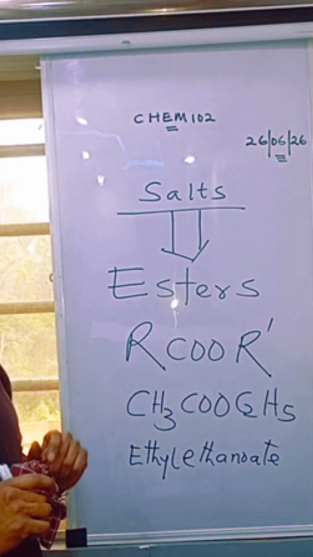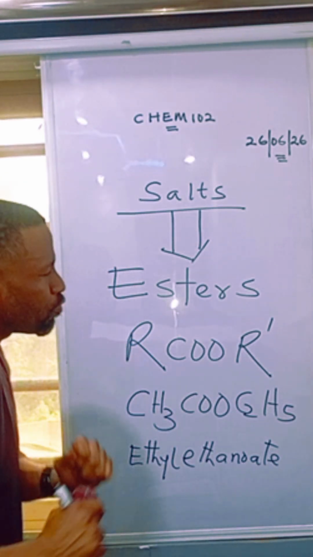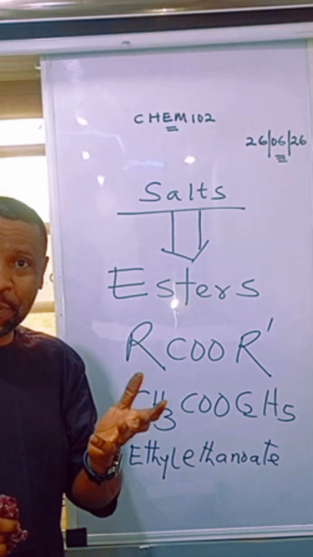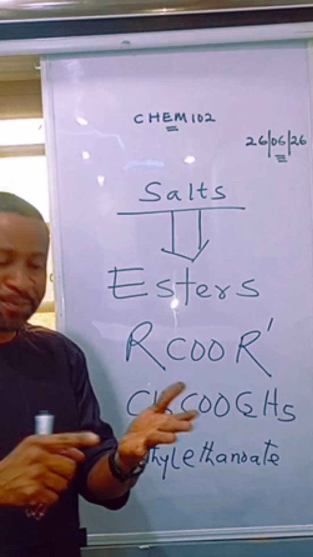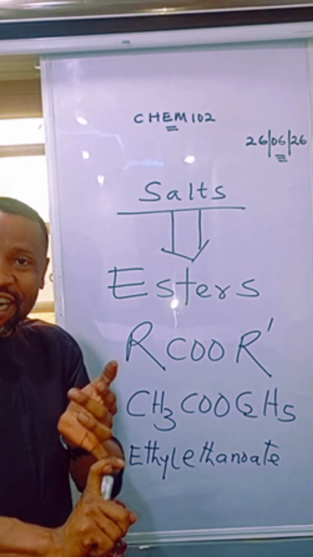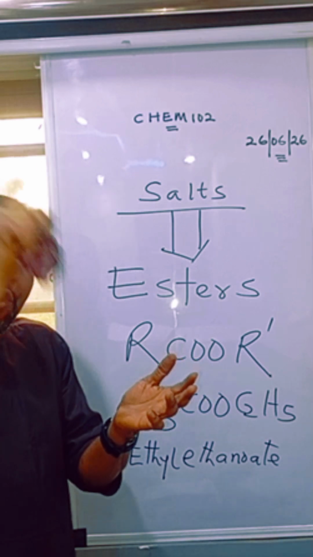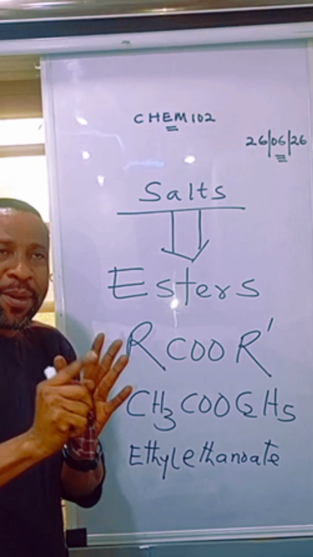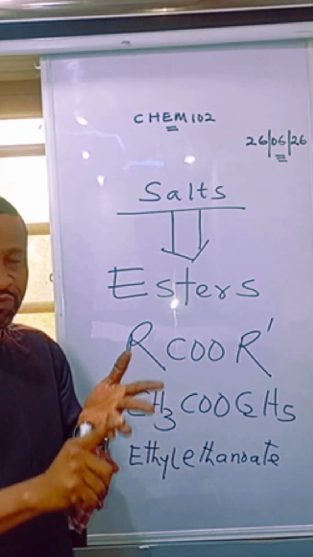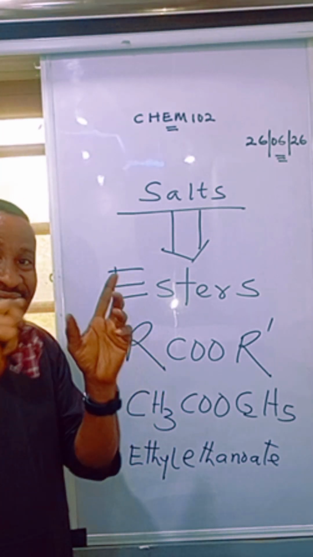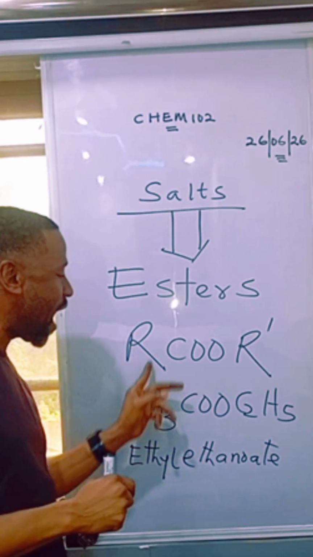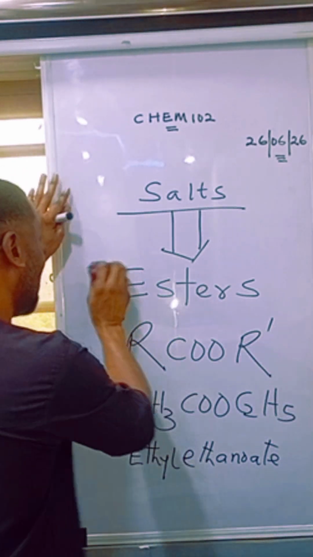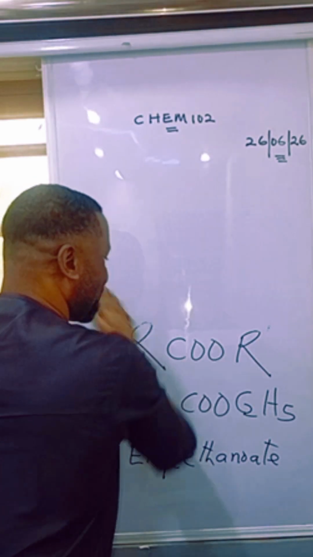But the news is that the class of organic compounds we call organic salts, they are which people? Esters. Who are the organic acids? Carboxylic acids. General formula RCOOH. Who are organic bases? Amines. General formula RNH2. Who are organic salts? Esters. General formula RCOOR.